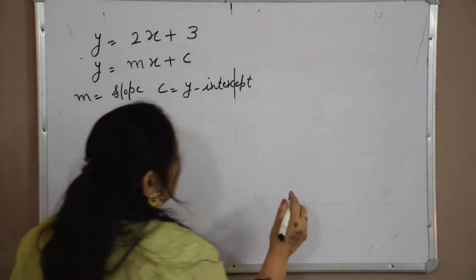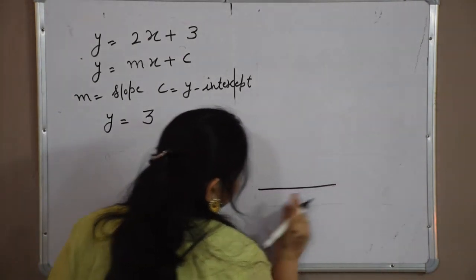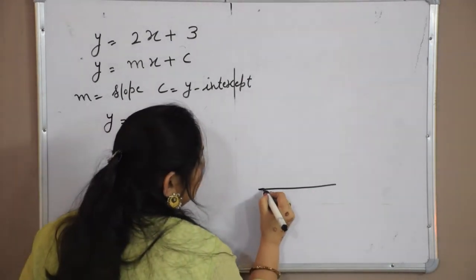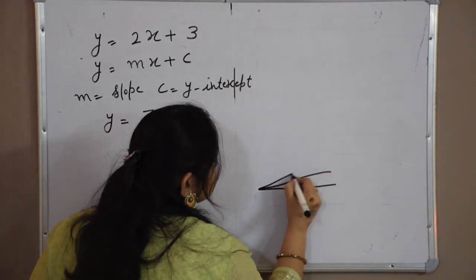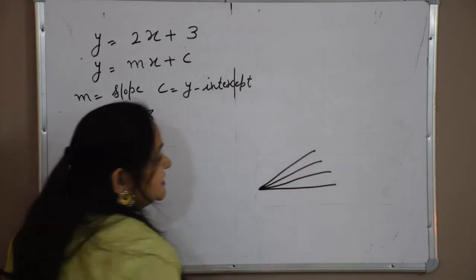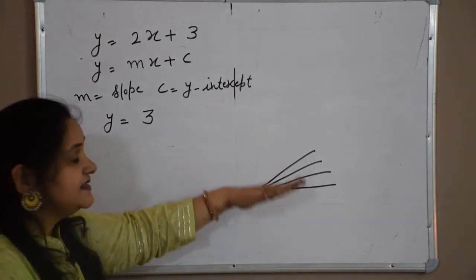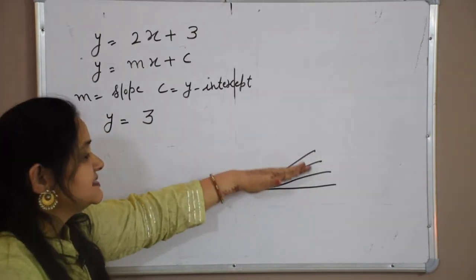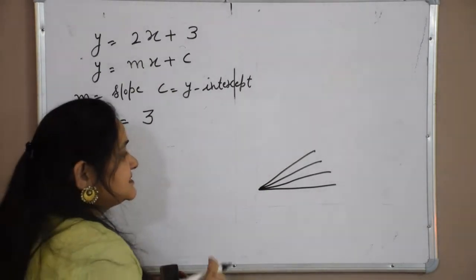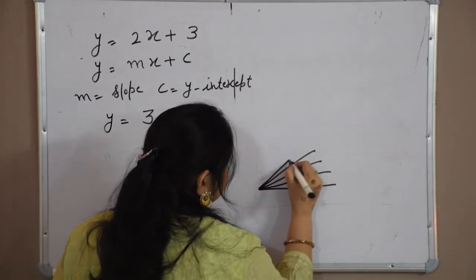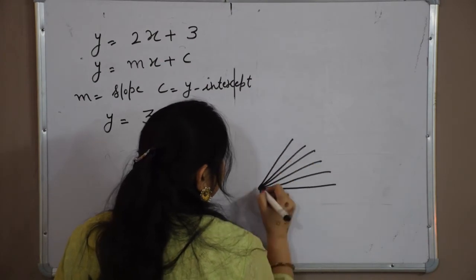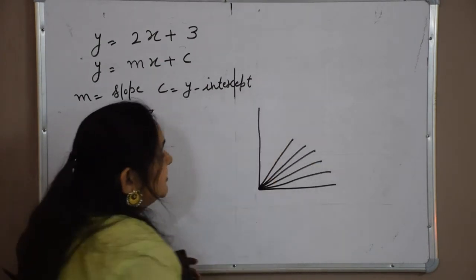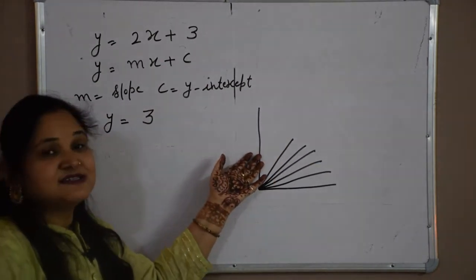So suppose I have this line, there is no slope. If I move this line like this, the slope is increasing, it is tilting a lot. This is called the slope. When the steepness is higher, the slope is higher.